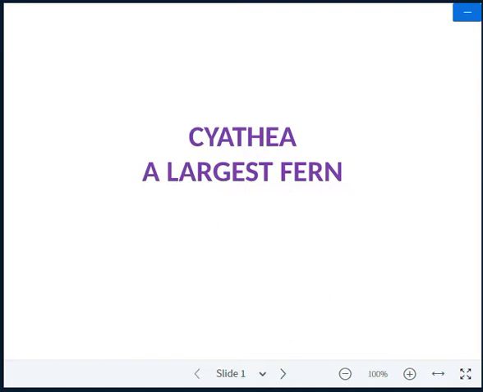Under the order Filicales, there is a very important family, the family Cyatheaceae, which mostly includes tree ferns.